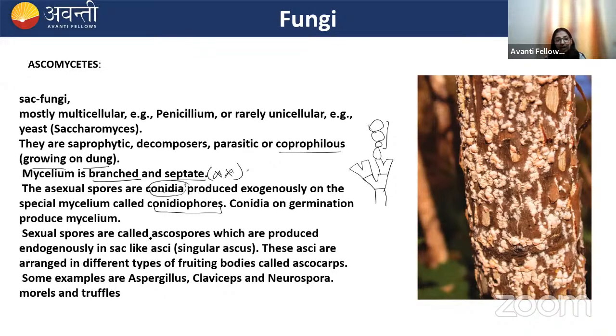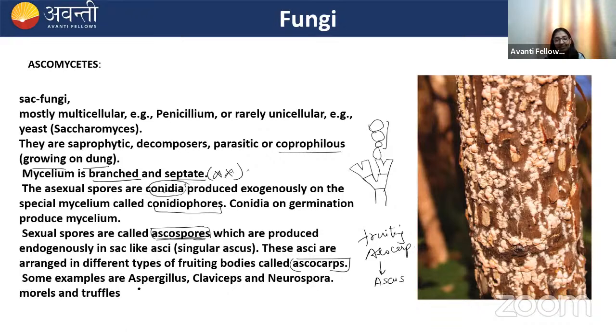And the sexual reproduction occurs through ascospores. The sexual spores are the ascospores. Their asci are present, right? There's a fruiting body in Ascomycetes. You will observe the ascocarp. Inside the ascocarp, the asci are present, and these asci form the ascospores.